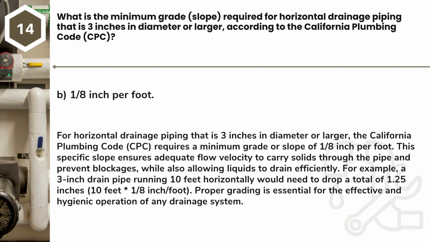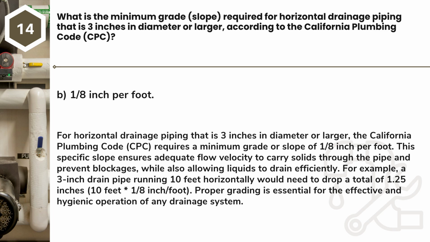Answer: B. 1/8 inch per foot. For horizontal drainage piping that is 3 inches in diameter or larger, the California Plumbing Code, CPC, requires a minimum grade or slope of 1/8 inch per foot. This specific slope ensures adequate flow velocity to carry solids through the pipe and prevent blockages, while also allowing liquids